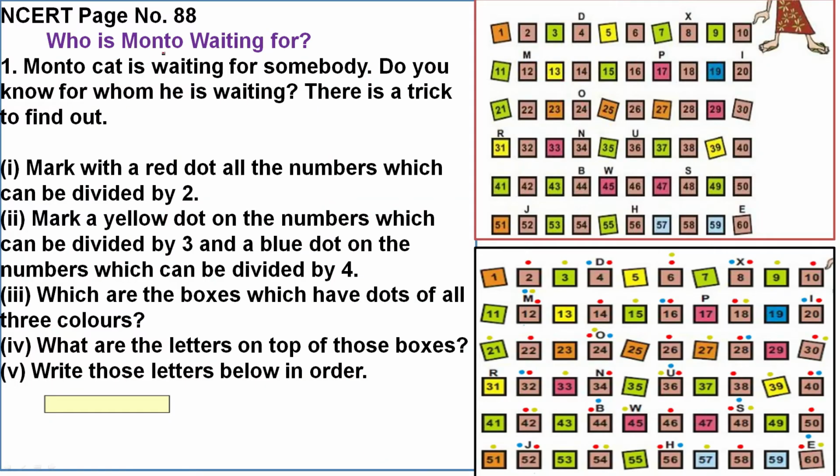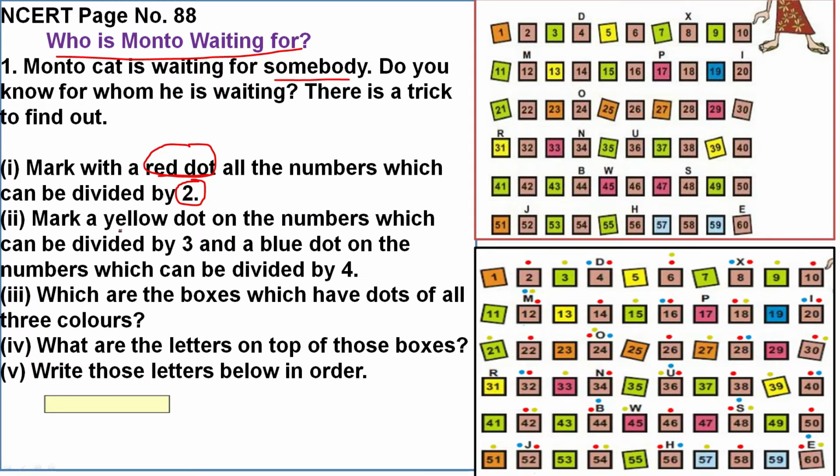Who is Minto waiting for? Here you can find Minto the cat is waiting for somebody. Do you know for whom he is waiting? There is a trick to find out the answer. Mark with a red dot all the numbers which are divisible by 2. So you have to put a red mark in the table on all the numbers which are divisible by 2.